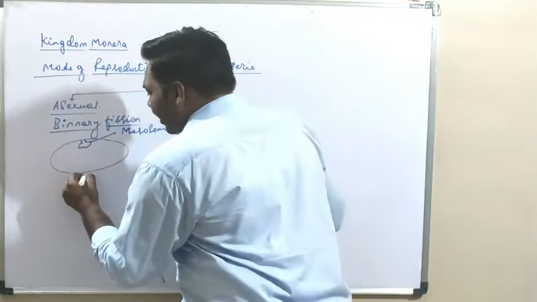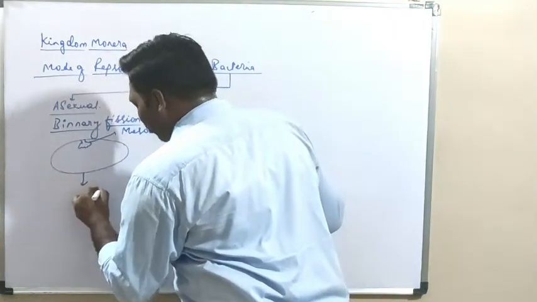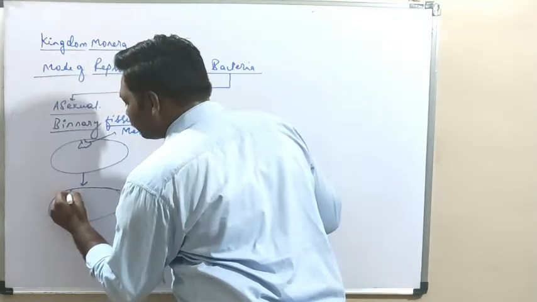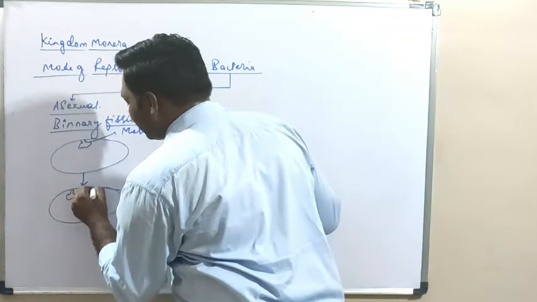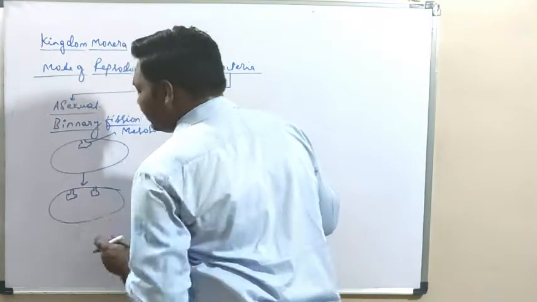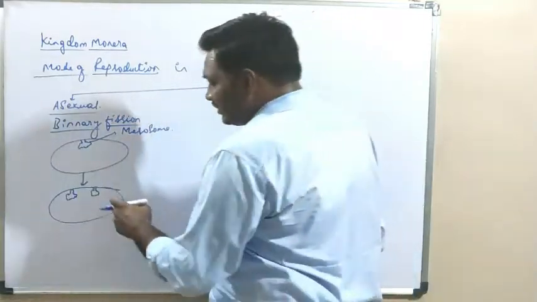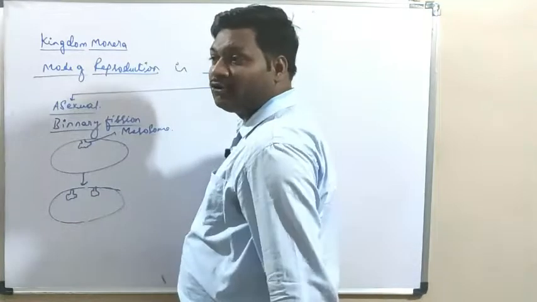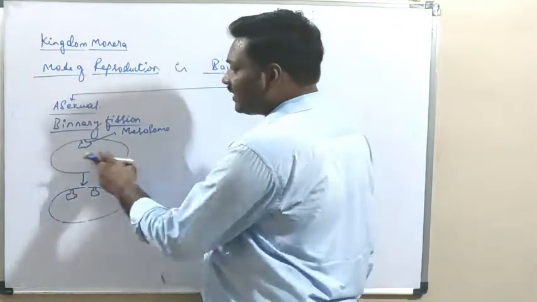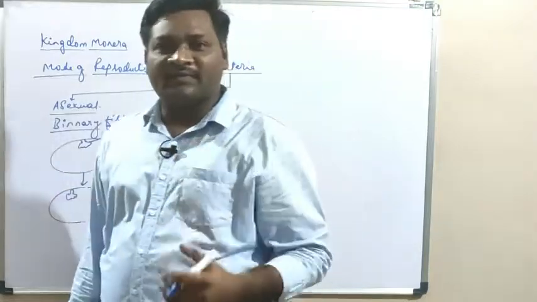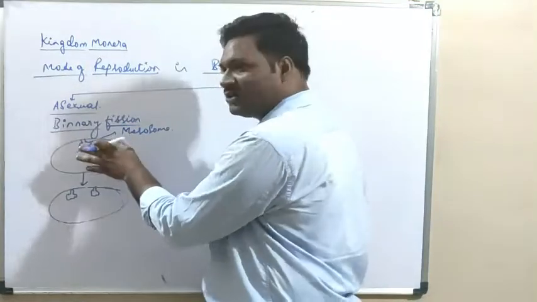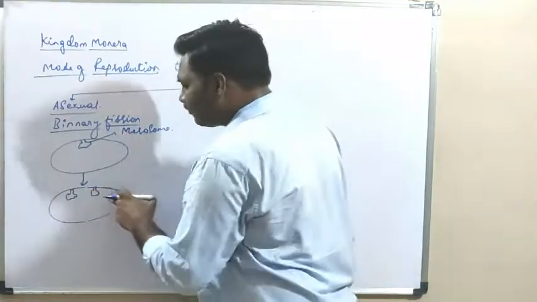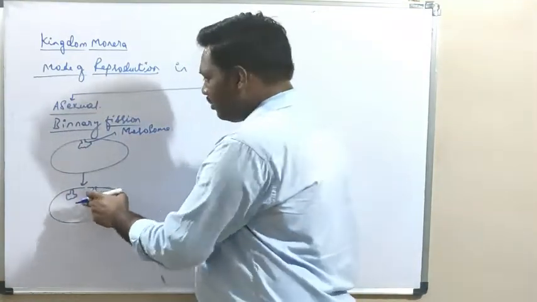The mesosome will undergo multiplication and there will be formation of two mesosomes. When these two mesosomes are formed, the cell will undergo cytokinesis. The first step is karyokinesis, meaning nuclear division. Here the genetic material of the bacteria is getting divided into two equal halves, first by copying of the mesosome.